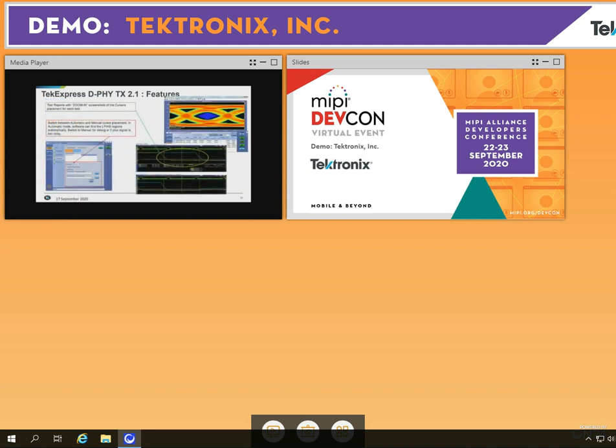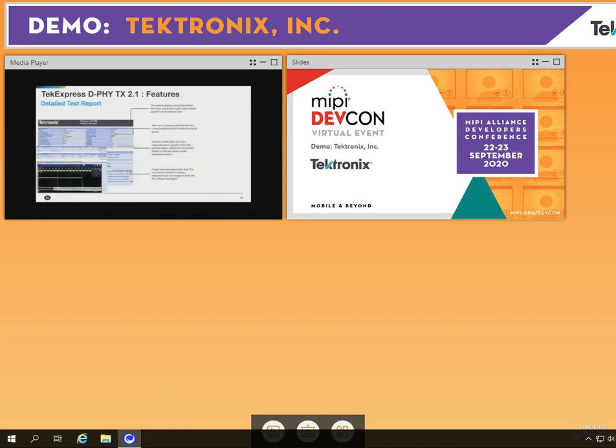The software will automatically place the cursors to gate the LP and the HS states during the testing. However, the user can switch into a manual mode during the testing to adjust this if needed. In the final test report, it will include an image of the waveform and the cursor position for the reviewer's reference.